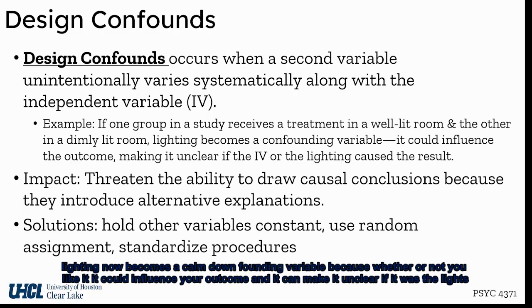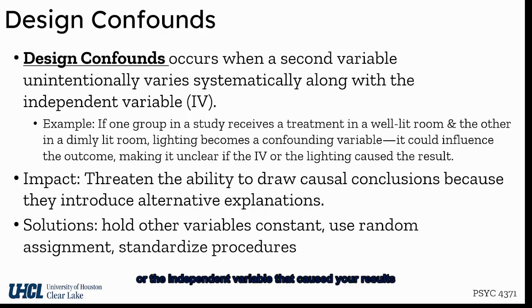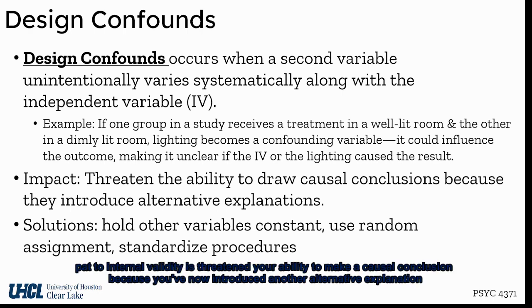Lighting now becomes a confounding variable because whether or not you like it, it could influence your outcome, and it can make it unclear if it was the lights or the independent variable that caused your results. So what it does in the impact to internal validity is it threatens your ability to make a causal conclusion because you've now introduced another alternative explanation.